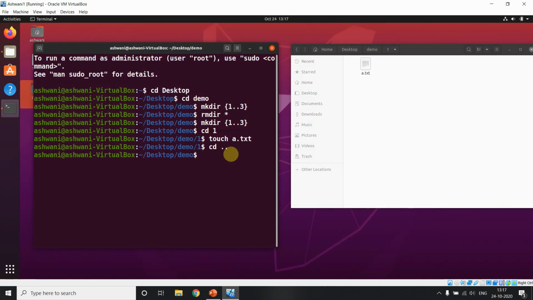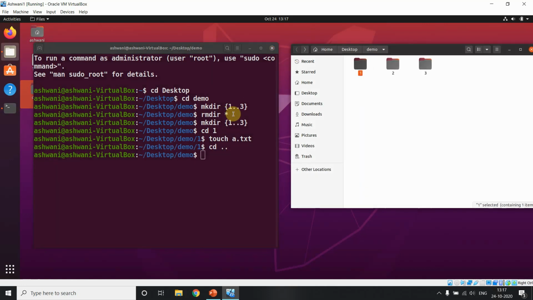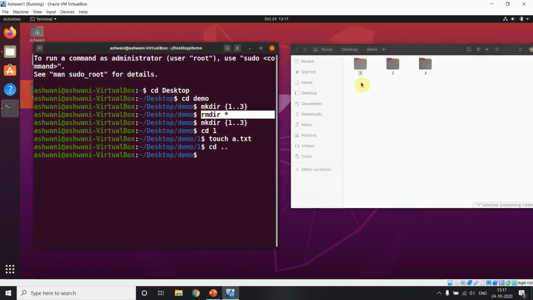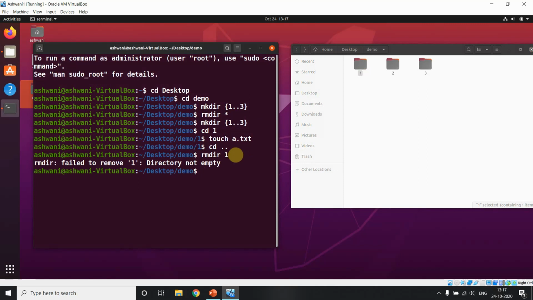Now if we say delete my directory called 1, this command is not able to delete it because it is not an empty directory. So let's see, rmdir 1, what is it? Directory is not empty. So this is a little recap about these commands, mkdir and rmdir.